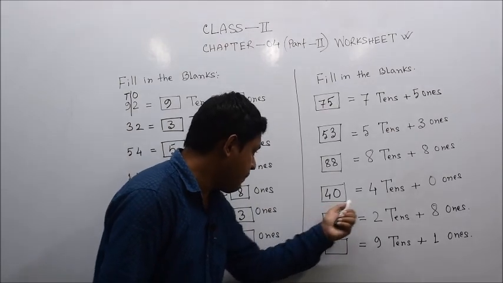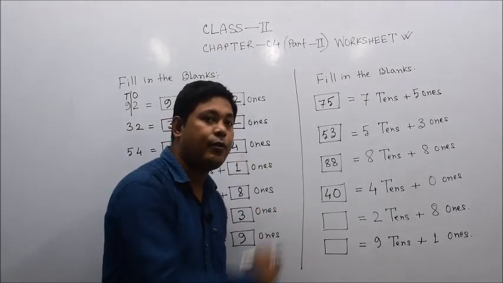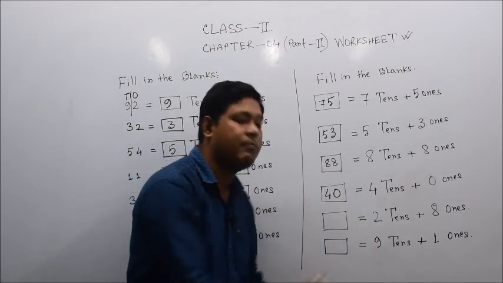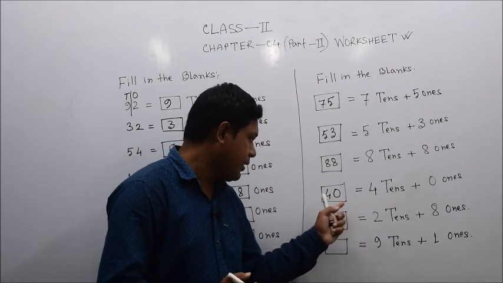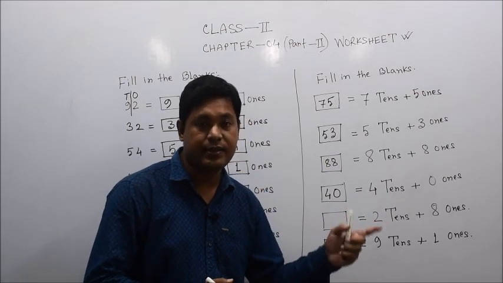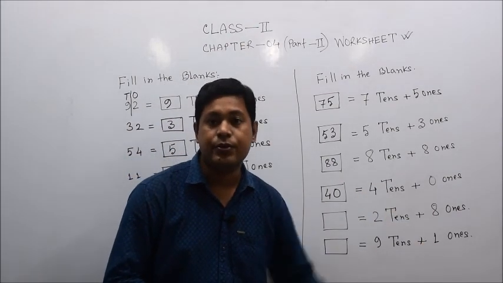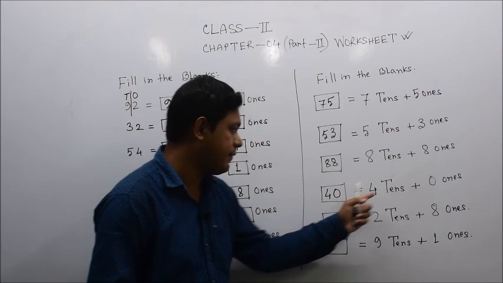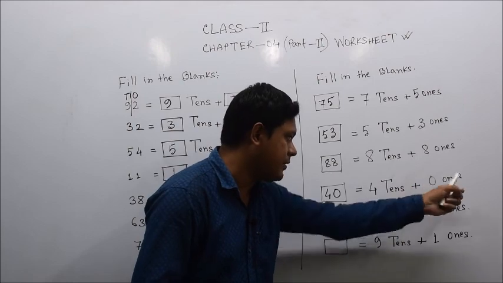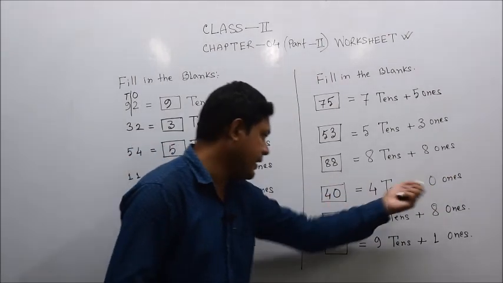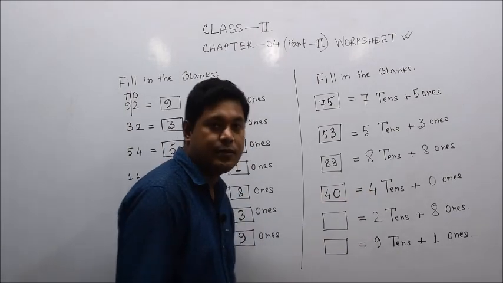So dear students, mind it, please mark it that whenever we add any number to 0, the result always becomes the same number. Okay, 0 means nothing. Whenever we add 0 to any number, whether it is a 2 digit, 3 digit, 1 digit, 5 digit or 6 digit number, the same number will come. 0 means nothing, so the value does not change. So 4 tens plus 0 ones means 40 plus 0, the same 40. So in the ones place we need to put 0.